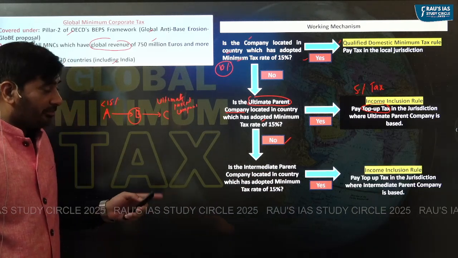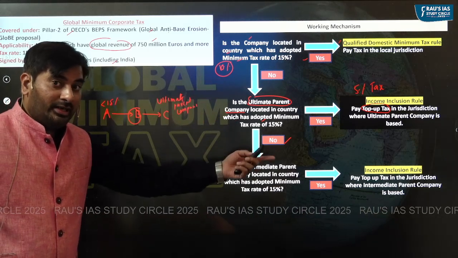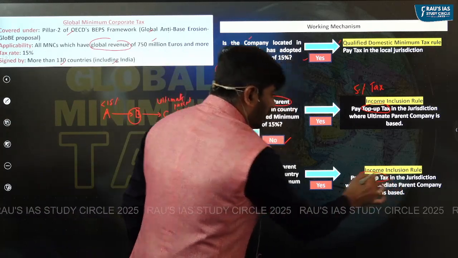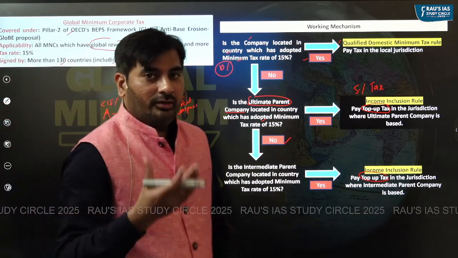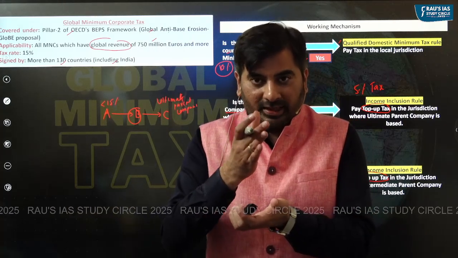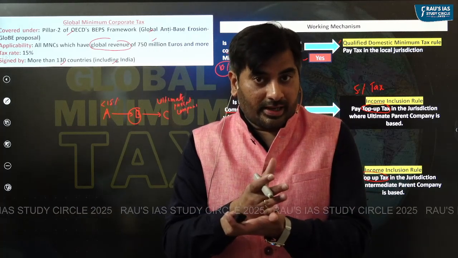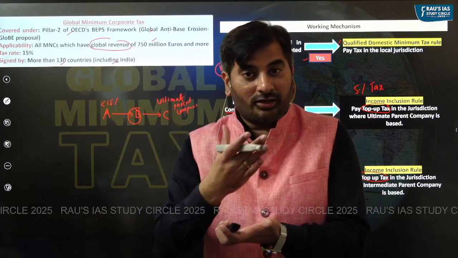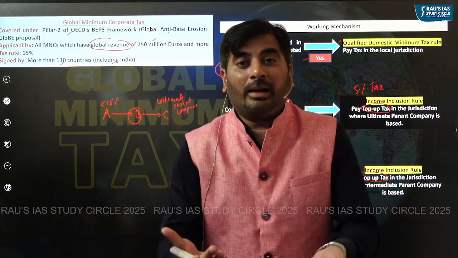If it is yes, in that country where the intermediate parent company is located, there the company will pay the top up tax. But there could be a situation where its parent company might be located in a tax haven country, which has not adopted minimum tax rate of 15%. Its intermediate parent company might also be located in a tax haven where it has not adopted the global minimum tax rate of 15%. In that case, what will happen?